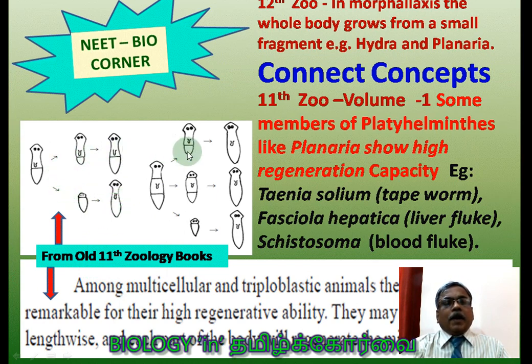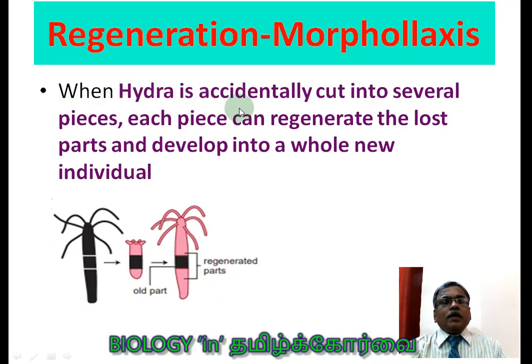I also found a diagram from the 11th old syllabus book, which supports regeneration in Planaria. In our book, a very colorful diagram of Hydra is given to help understanding. This is 11th standard content. It refers to the high regeneration capacity of the multicellular triploblastic animal Planaria. When Hydra is accidentally cut into several pieces, each piece can regenerate the lost parts and develop into a whole new individual.